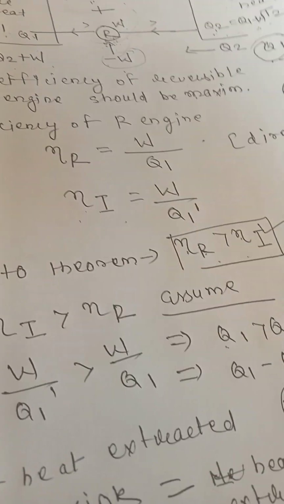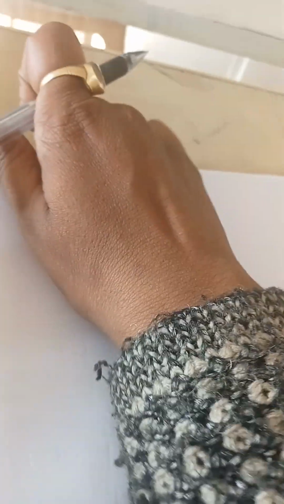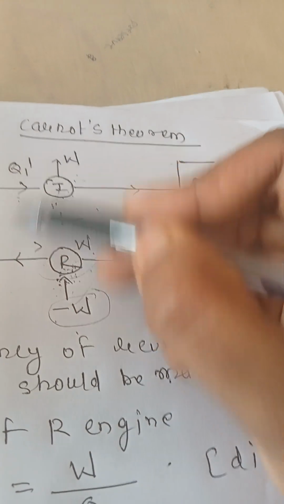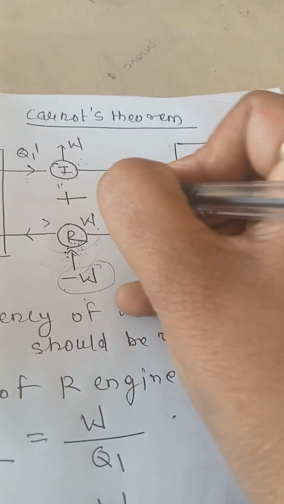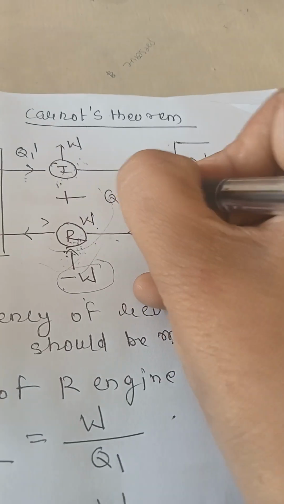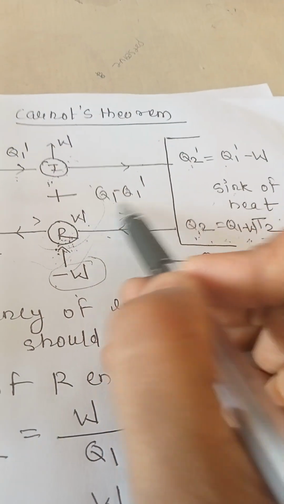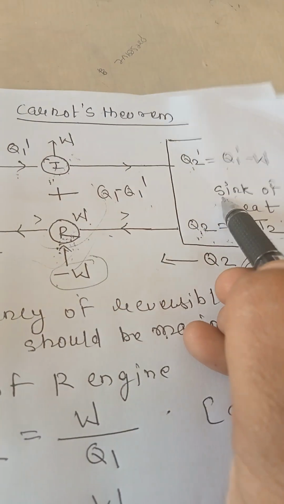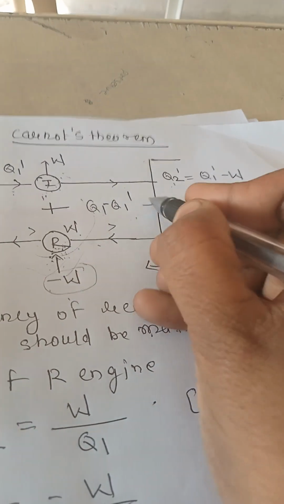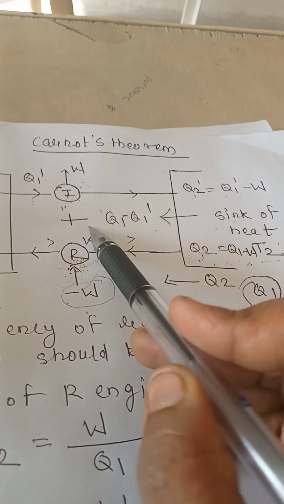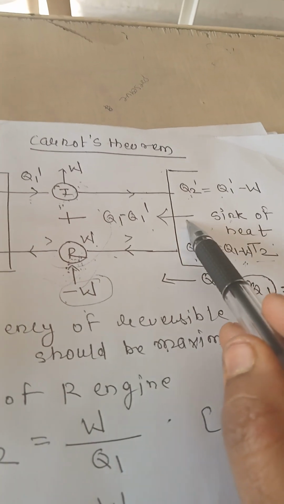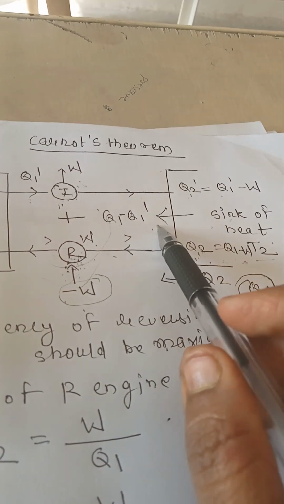Then the next value you have to calculate is the net heat rejected at the source. This I plus R extracted heat from sink Q1 minus Q1 dash.